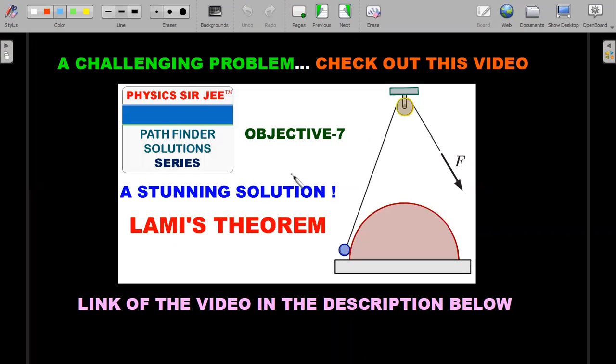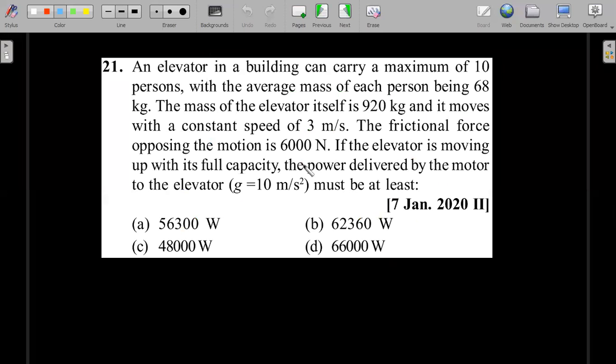Let's move forward. This is the challenging problem I was trying to talk about. Link of this video is in the description below or in the I button above. This is a very interesting problem. Okay, it becomes very tough if you use calculus or free body diagrams, but write Lami's theorem, you'll get the answer in one step. Okay, so those who are already following me on this channel would have seen this video. It's one of the best solutions of Newton's laws of motion that is there on this channel. Okay, let's move forward. Next one.